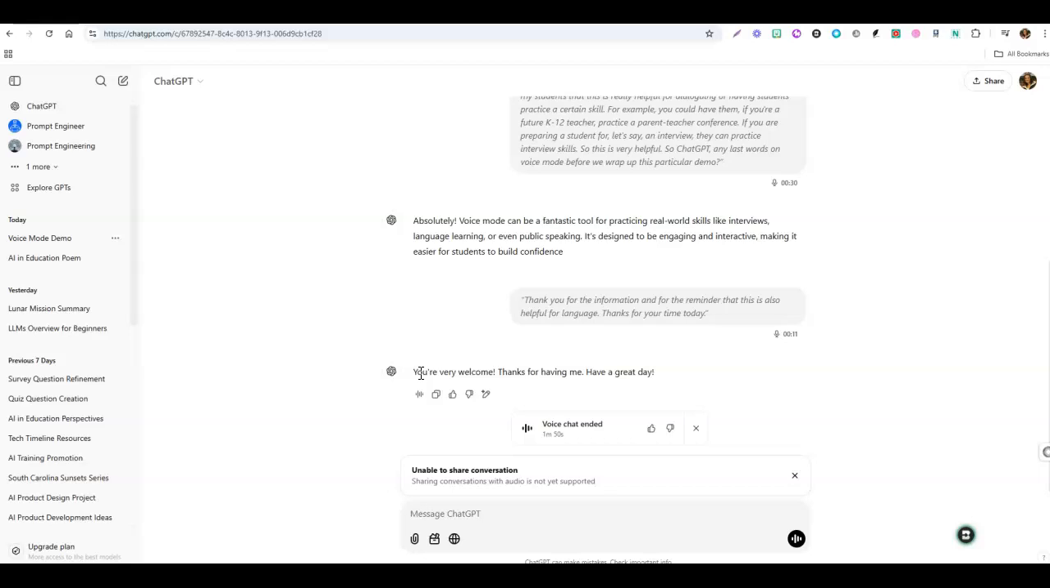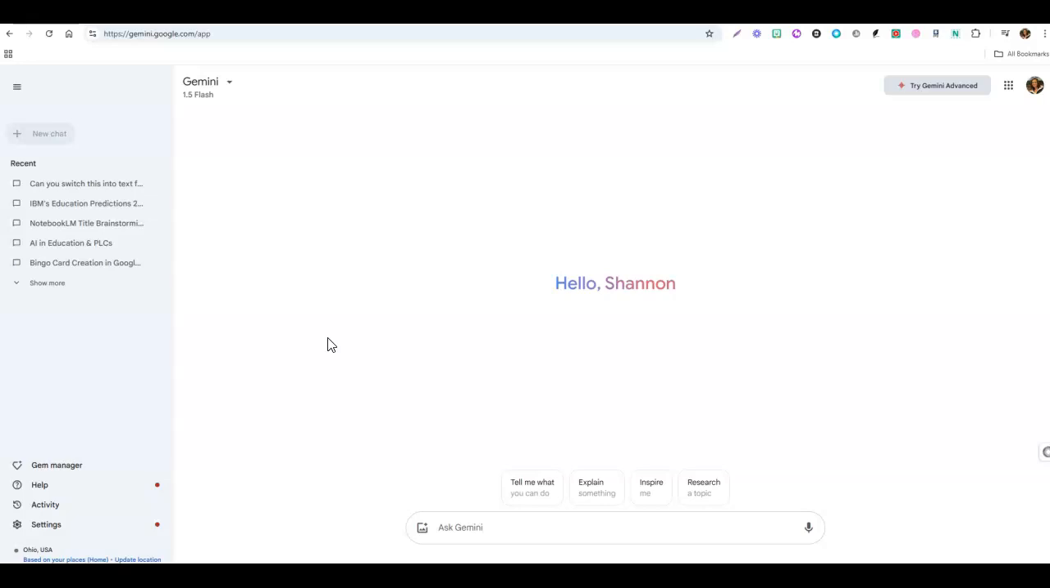Okay, that's ChatGPT. We spent the most time on this because I just wanted to show you what it can do, and it's also the most popular one. So let's head over to Gemini now. Okay, so here we are on Gemini, and it looks similar in some ways. Over here on the left, we can see recent conversations. We've got our chat window down here at the bottom where we can ask our questions.